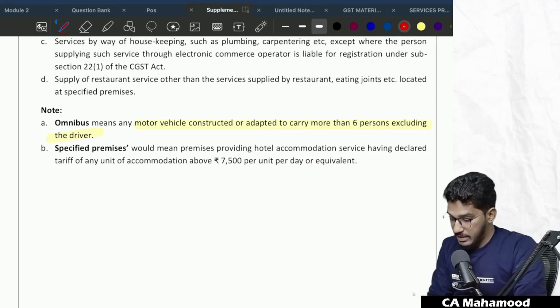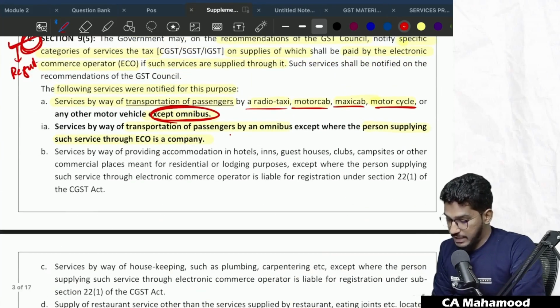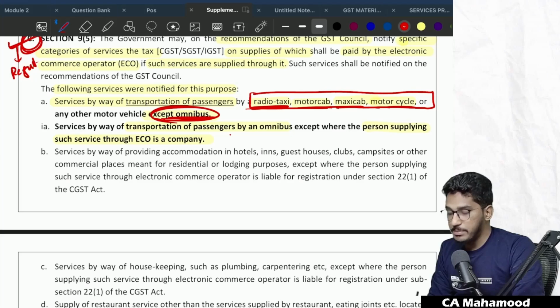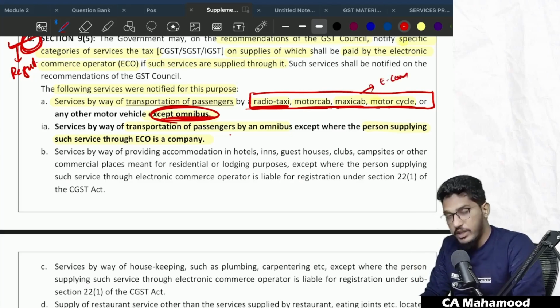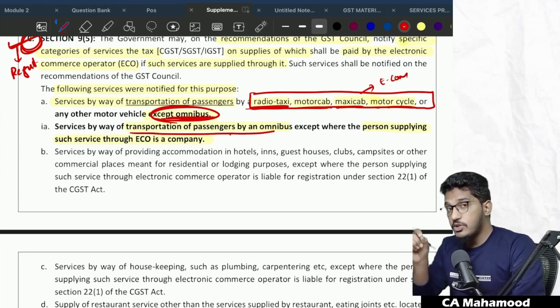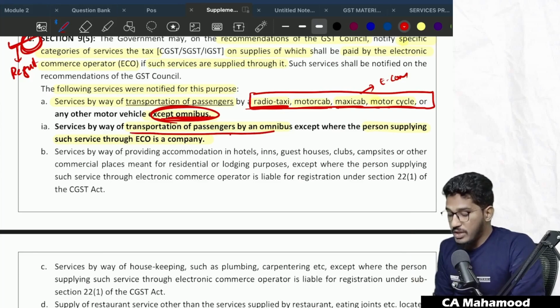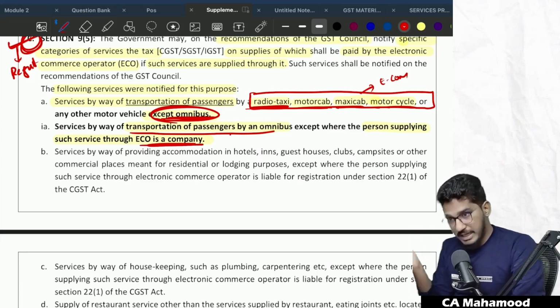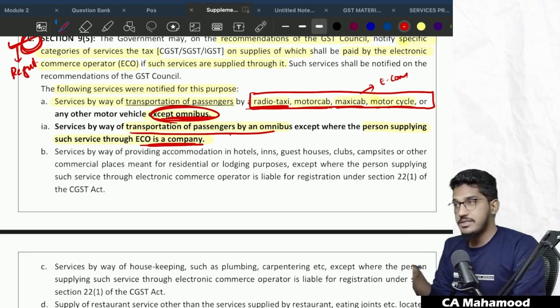Number one is services by way of transportation of passengers by a radio taxi, motor cab, maxi cab, motorcycle, except omnibus. See, in these cases, whatever may be the status of the supplier doesn't matter. Be it company, be it not a company, always the liability to pay tax will be on e-commerce operator only. Whereas in case of transportation of passengers by omnibus, e-commerce operator will be liable to pay the tax only when the person whoever is providing the transportation of passenger services is not a company. If it is a company, the supplier only should pay the GST, not the e-commerce operator.